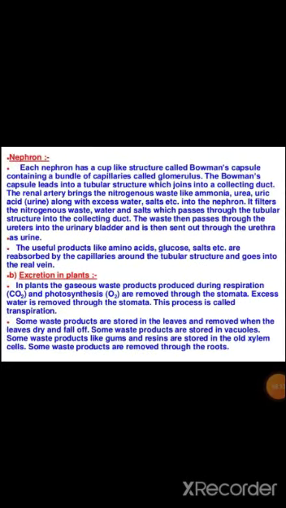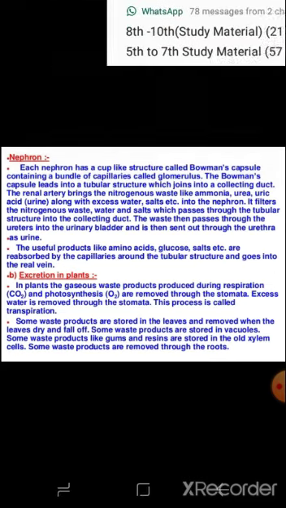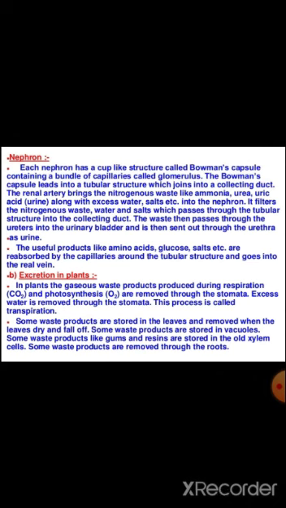Now we see the working of the nephron. Each nephron has a cup-like structure called Bowman's capsule containing a bundle of capillaries called glomerulus. The Bowman's capsule leads into a tubular structure which joins into a collecting duct. The renal artery brings the nitrogenous waste like ammonia, urea, uric acid, along with excess water and salts into the nephron.